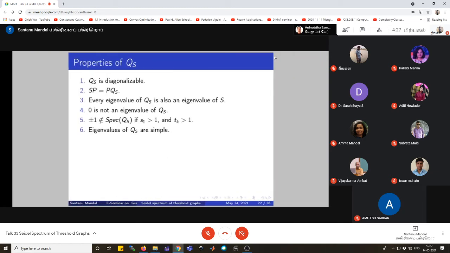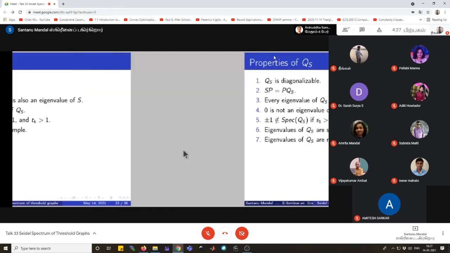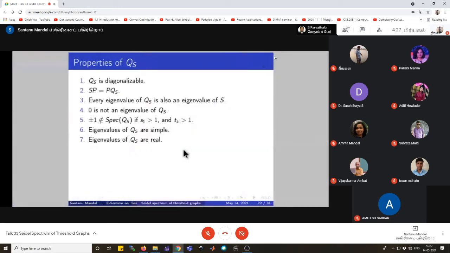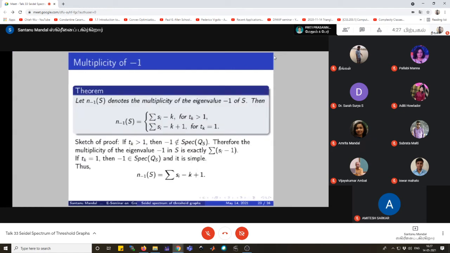And property 6 states that all the eigenvalues of QS are simple. And the next property is that the eigenvalues of QS are real because QS is similar to a symmetric matrix. Now we state a theorem which gives the multiplicity of the Seidel eigenvalue minus 1, and this states that